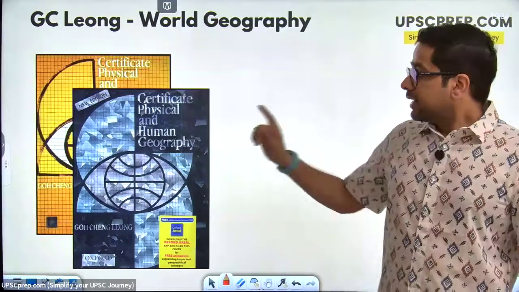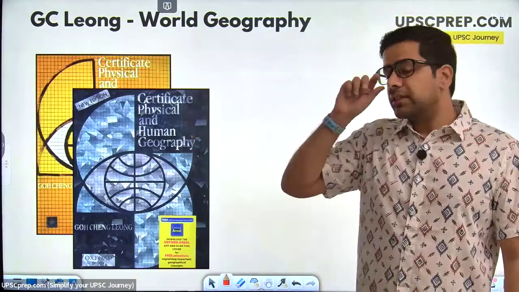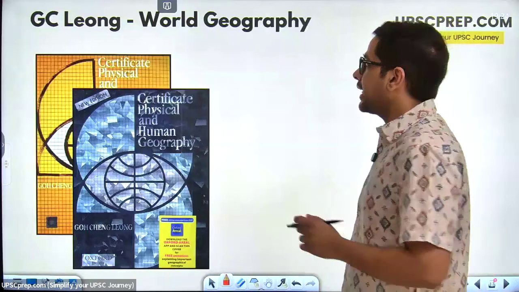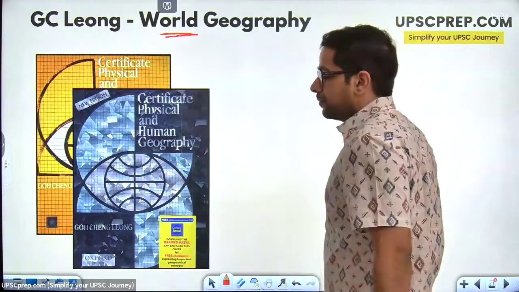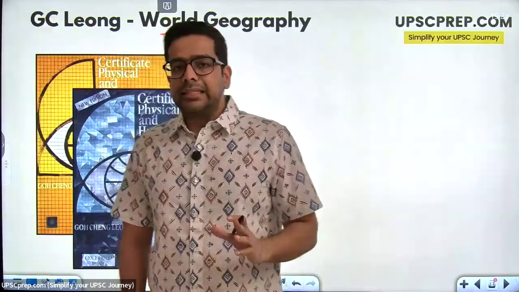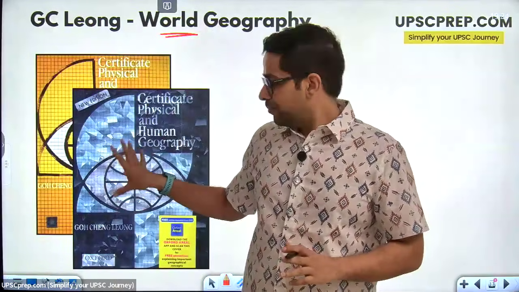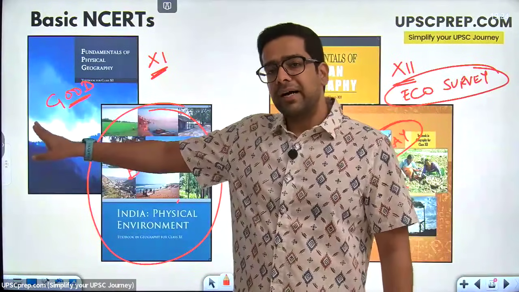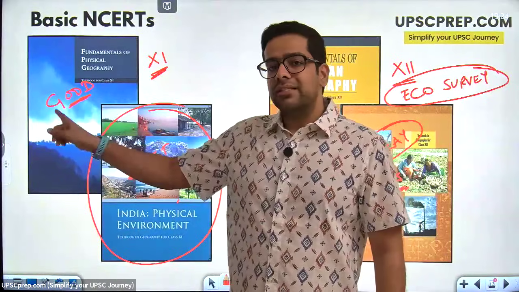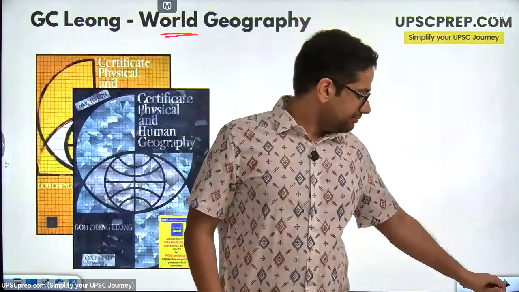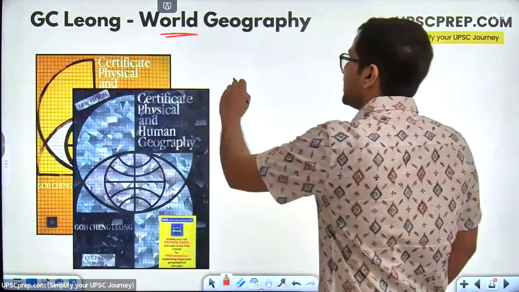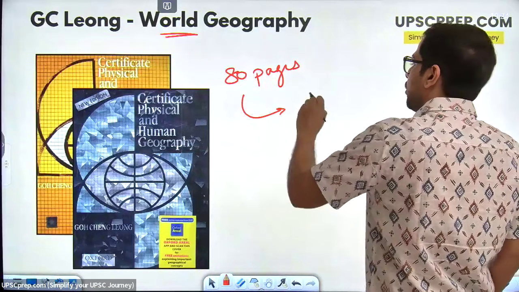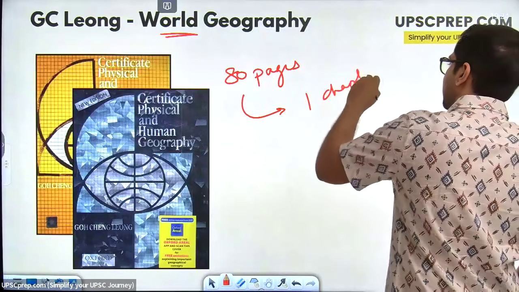Now, there is another book over here, GC Leong, which is Certificate Physical and Human Geography. So this is a great book for world geography. Now, by and large all of the information that is in this book is in one form or another covered in the NCERT. But what is covered in one chapter in the NCERT is covered in, let's say, 80 pages in this book.